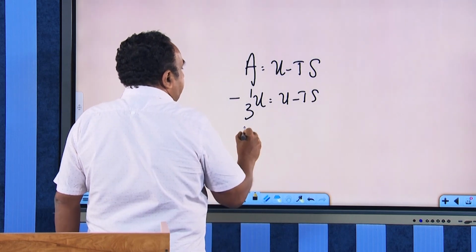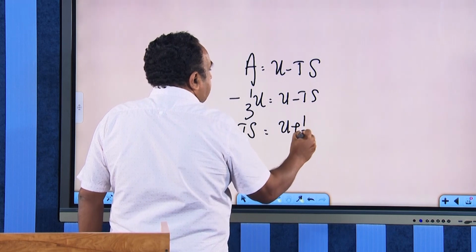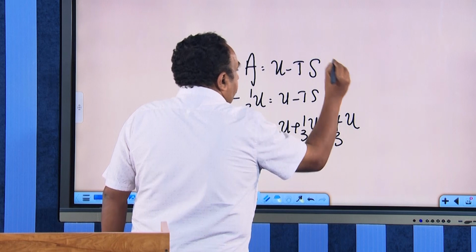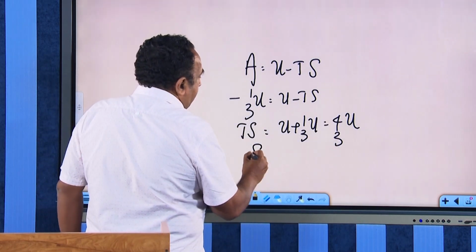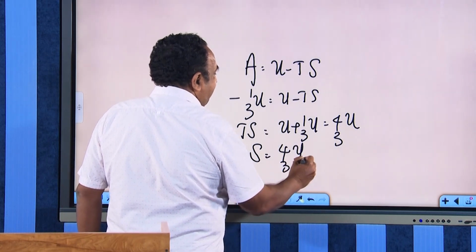I can take TS to the left hand side, and U plus 1 by 3 U is 4 by 3 U. So, what is your entropy? Entropy is 4 by 3 U divided by T.